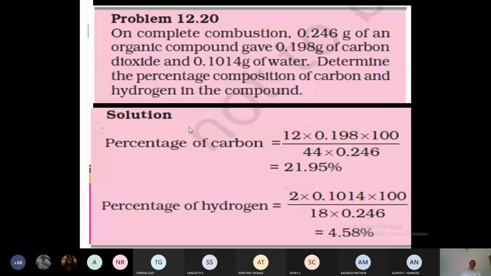21.95 percentage. What is the percentage of hydrogen? 2 by 18 into M1 into 100 divided by W. M1 is the mass of H2O produced, that is 0.1014 into 100 divided by 0.246, that is the mass of the organic compound.